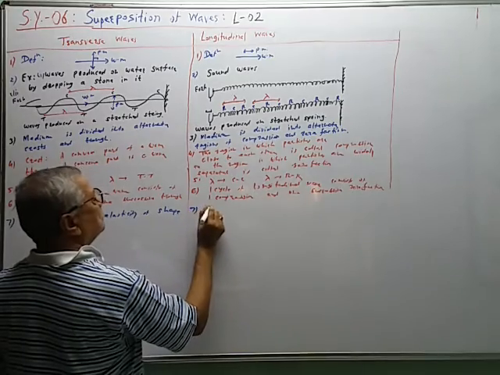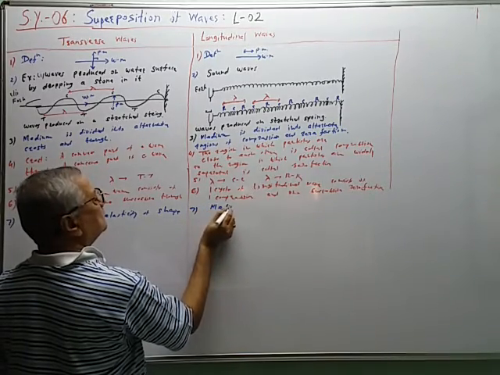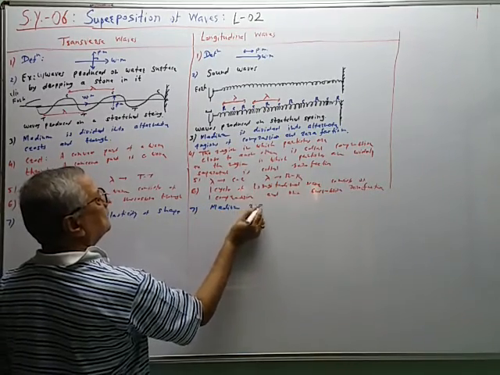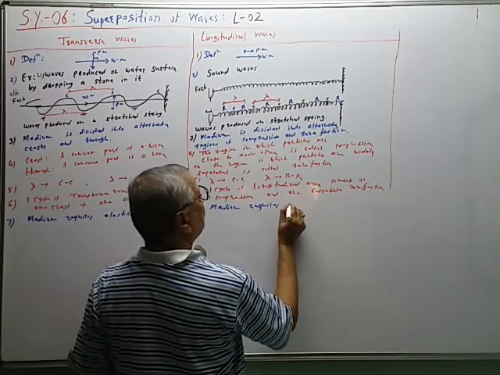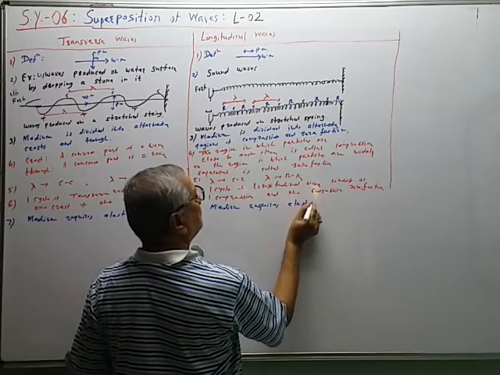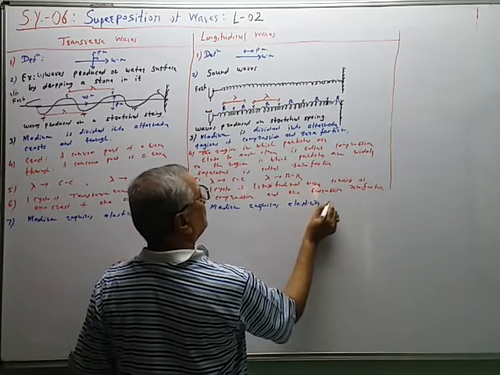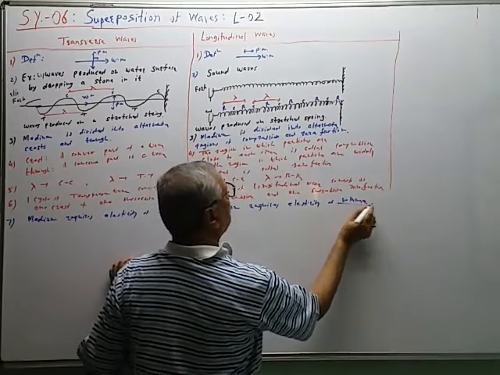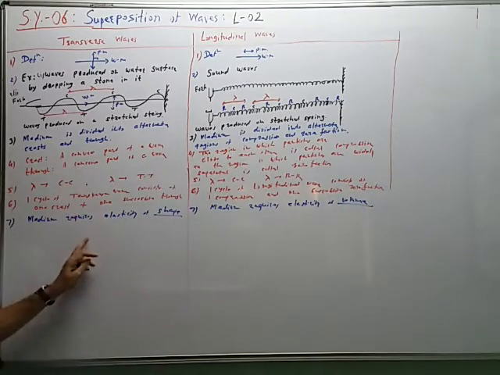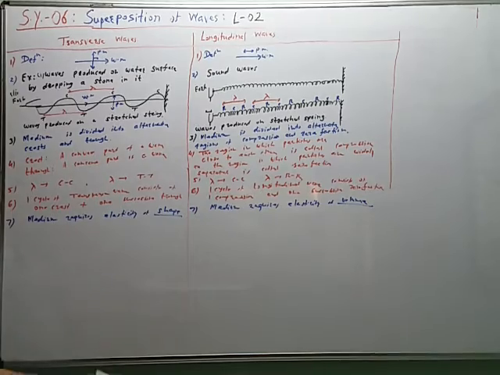On this side, medium requires elasticity of volume. Shape elasticity is required, volume elasticity is required.